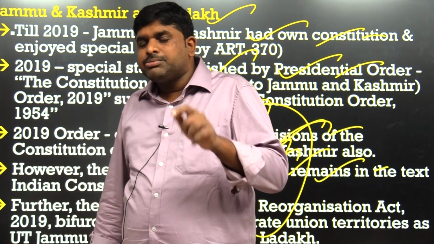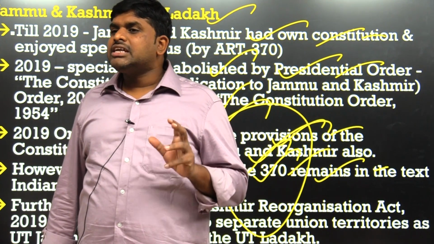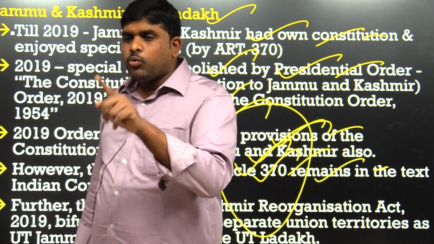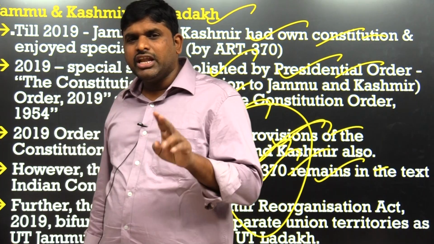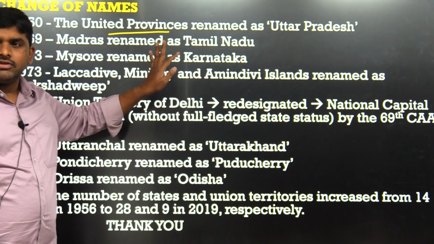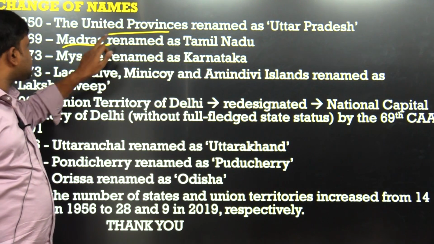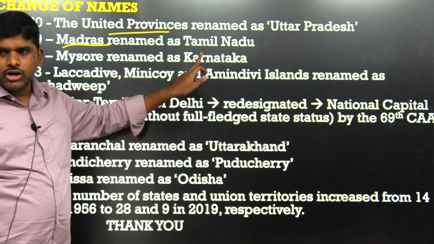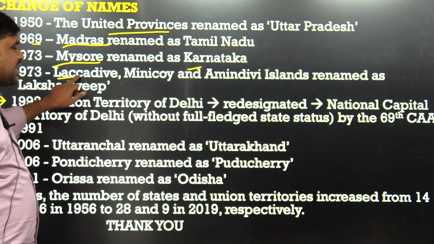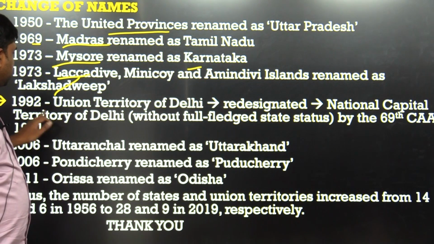Earlier, Ladakh and Jammu and Kashmir were both part of one state, which is called Jammu and Kashmir. So in this way, the 28 states came into existence. One state, Jammu and Kashmir, became 2 UTs. One UT name is Jammu and Kashmir itself, another UT is Ladakh. Change of names: earlier called United Provinces, renamed as Uttar Pradesh. Madras, renamed as Tamil Nadu. Mysore, renamed as Karnataka. Laccadive, Minicoy and Amindivi Islands renamed as Lakshadweep.